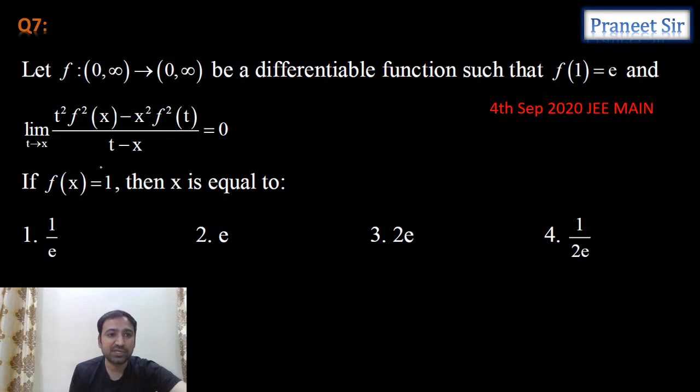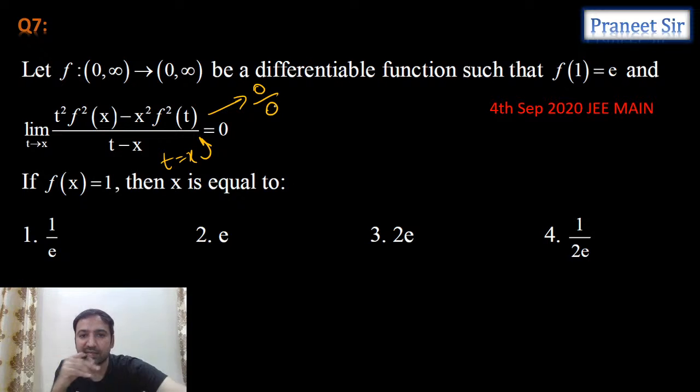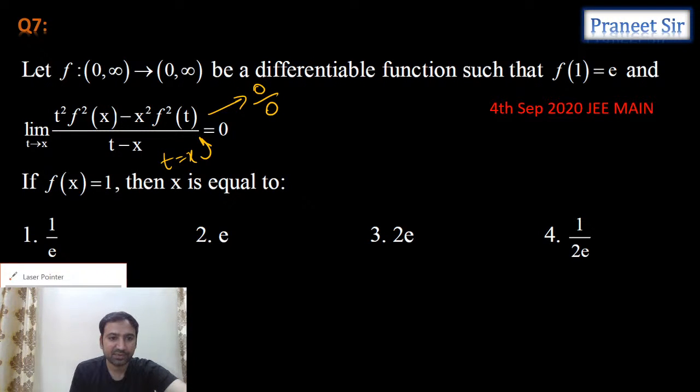So when we substitute t equals x, as t is tending to x, if I substitute t equals x here, what am I getting? Am I getting 0 by 0? Yes, we're getting 0 by 0. So we can apply L'Hospital rule. Let's apply L'Hospital rule here. What do we get?